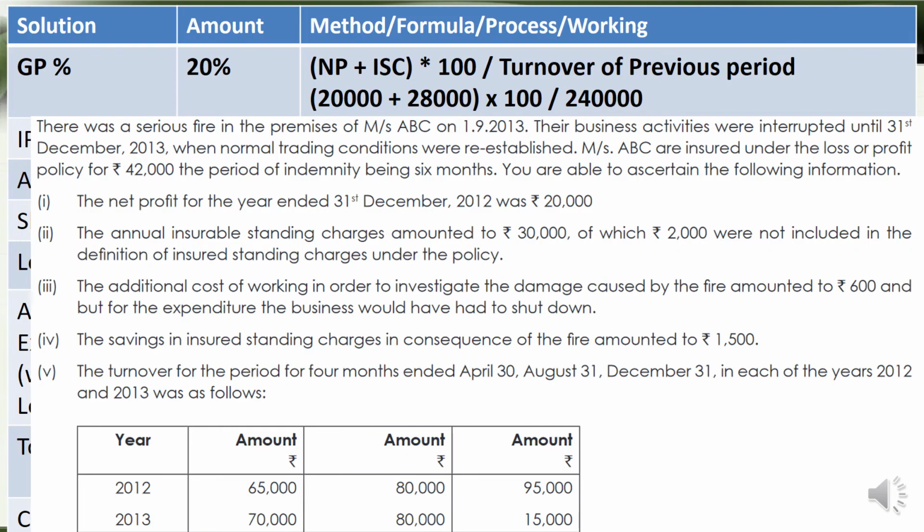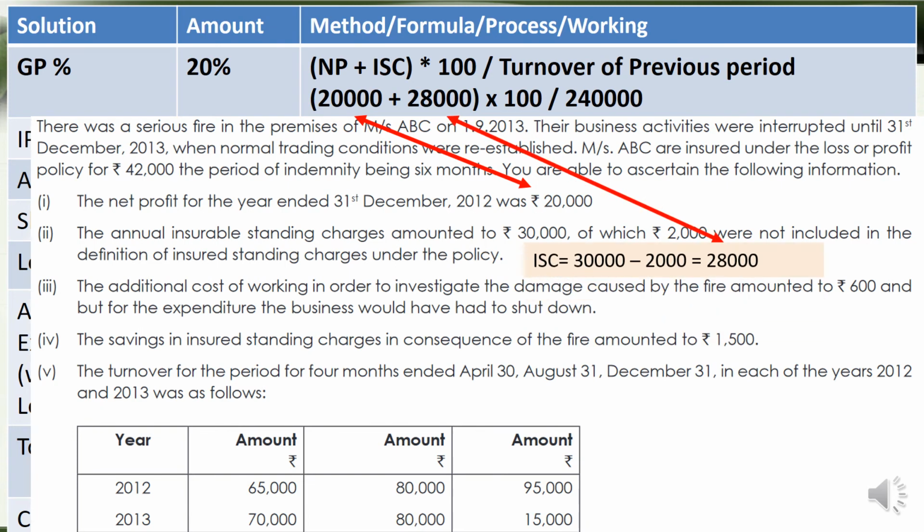Now, first we have to calculate the gross profit percentage. The formula is given, and net profit and all that we know already. So what we have to do is find out from this question where the net profit, ISC and then turnover are. The net profit is given here in the question, 20,000. So we take that.